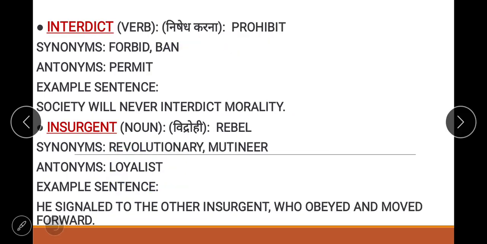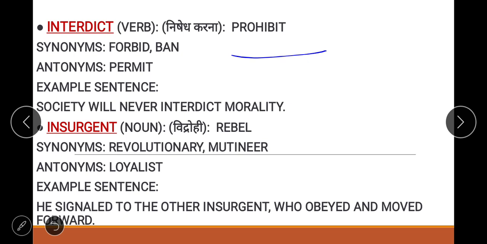Now moving toward the next word, it is interdict. Not indirect, it is interdict. Interdict means to stop something, to prohibit, ban, forbid. Forbid is like you don't allow that other thing to happen. For example, this route is forbidden for some time. So the opposite would be permission, permit, allowed. Now moving to the example: society will never interdict morality. It means never prohibit morality. Here morality would be in the highest position or highest degree.